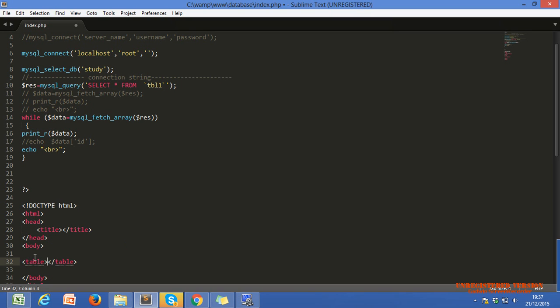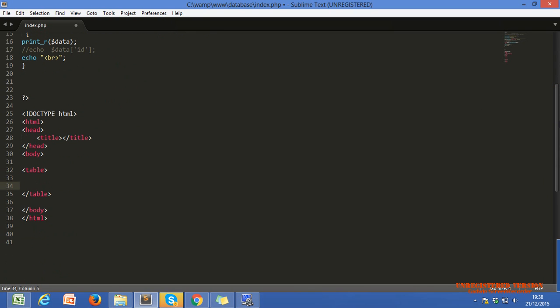Table is also an HTML tag. Okay, Nazar. With a table we can display whatever we get from the database in tabular format in our PHP also. Let's see how we do that.